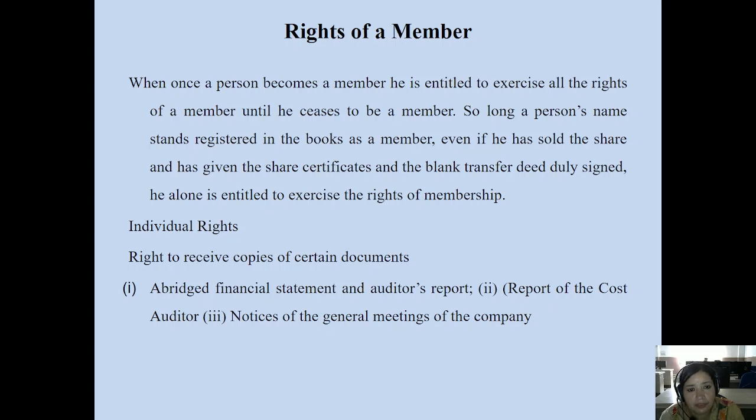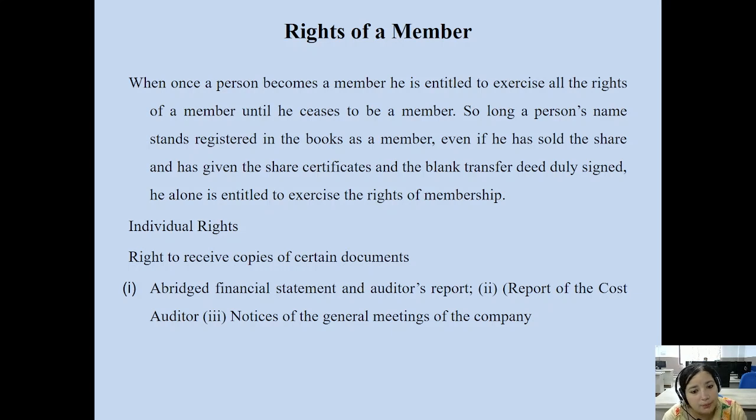That is a right associated with the members of the company. The right to receive the copies of certain documents like the abridged financial statement and auditor's report. Second is the report of the cost auditors. And third is notices of the general meetings of the company. So these are the rights associated with the members of the company. For these types of documents, the individual, as a member, has a right to receive the copies. These are very important documents for the company.